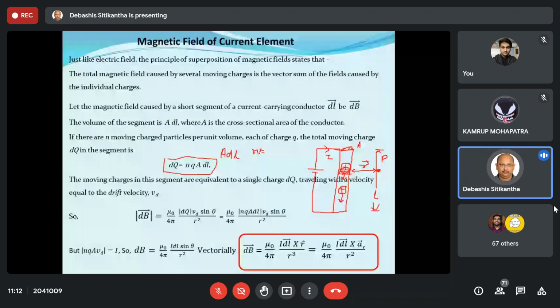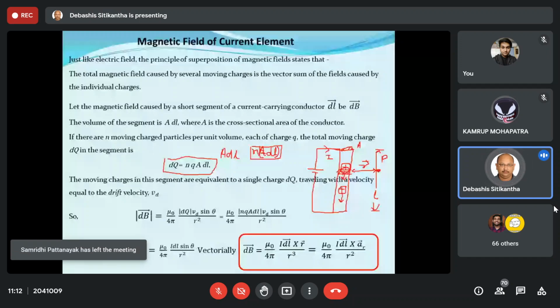So in total, this represents the total number of particles present in this particular dl portion. Now, if each of these particles carries charge q, the total charge inside this is equal to n times q A dl. I think this is a very simple thing you people can understand. Now, once we know this dq, then we will multiply the velocity.